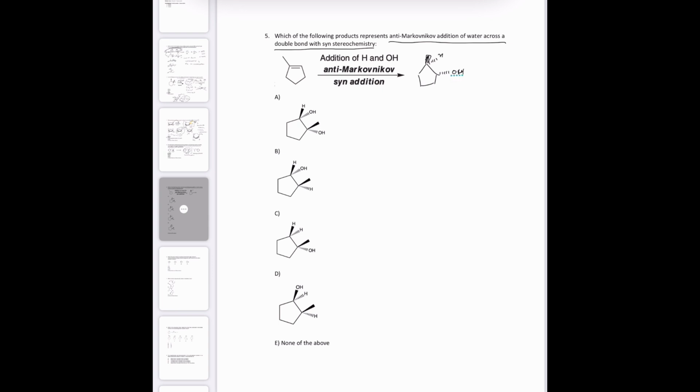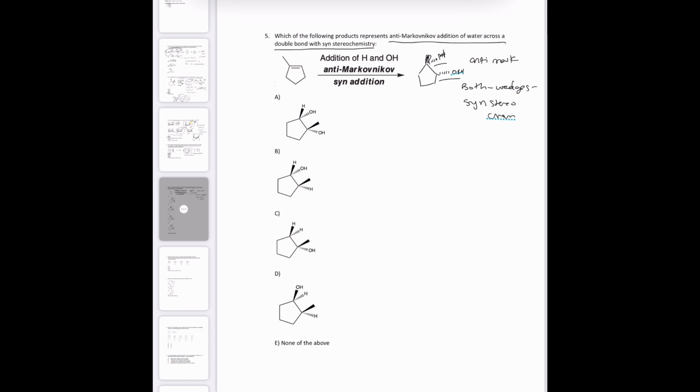There's nothing already there. Oh, how did I do that? I just made it go away. I don't know. Anyway, the less substituted side is over here. And then H adds to the more substituted side. That's anti-Markovnikov. And then I made these both wedges because it's syn. Both wedges is because of syn stereochemistry. So that's what I'm looking for: a CH3 on the dash and the OH on the wedge.